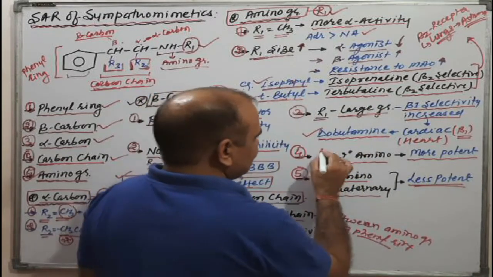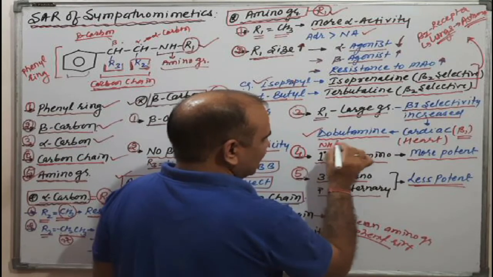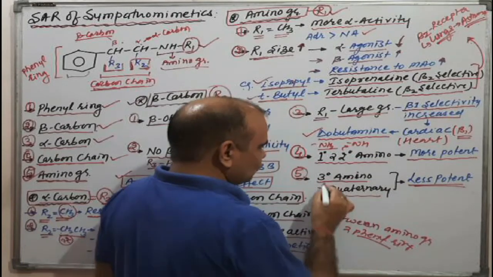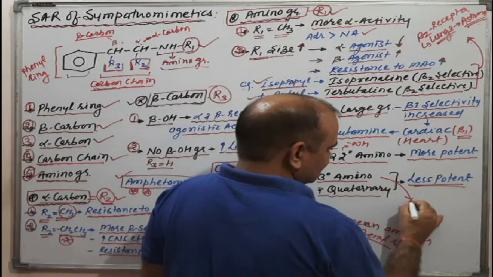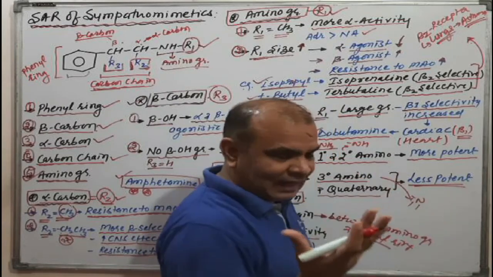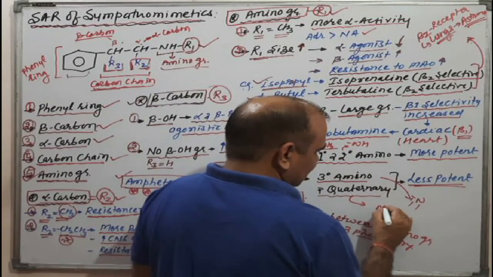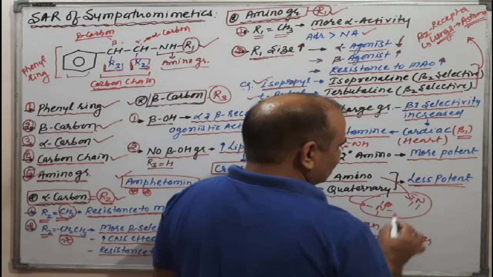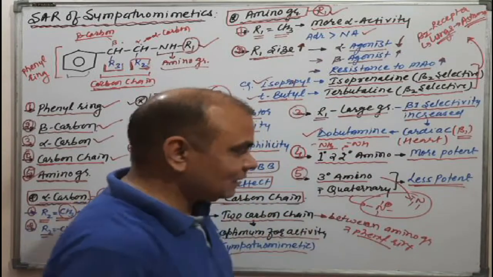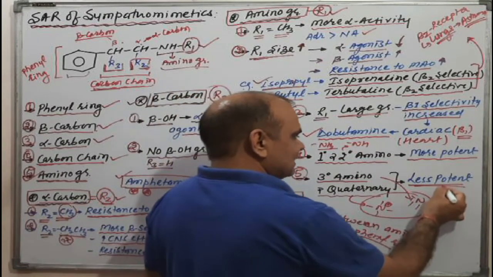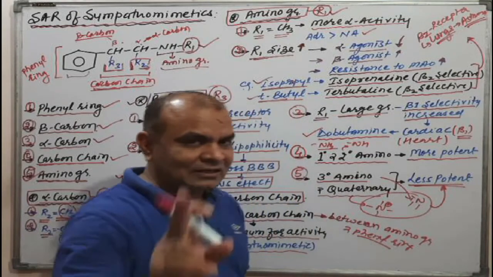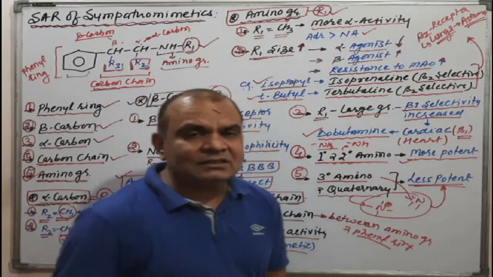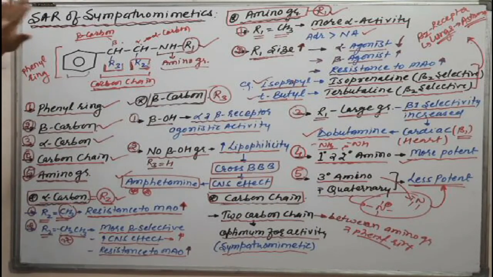Primary means an NH2 form and secondary means an NH form, which is more potent compared to tertiary, meaning nitrogen having no hydrogen, and quaternary, where the nitrogen has a positive charge. When these types of amino functional groups are present, the molecule is less potent compared to when primary and secondary amino groups are present. This is all about the SAR of sympathomimetics.